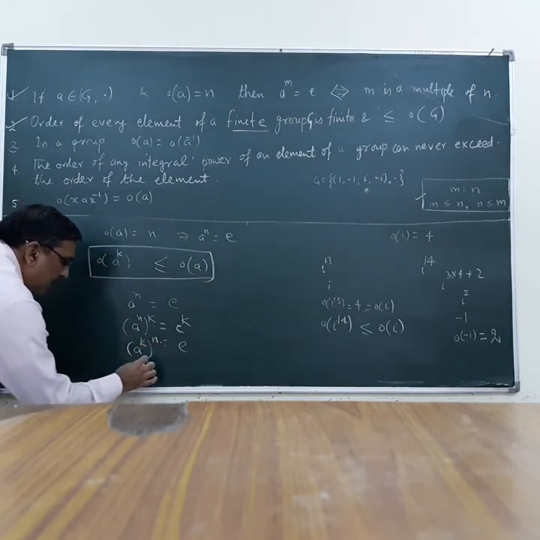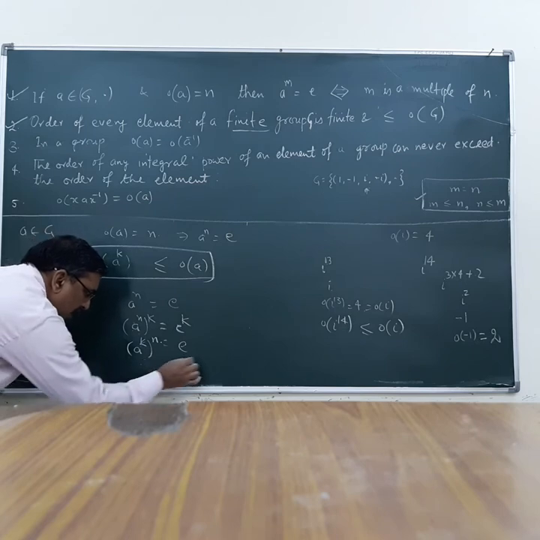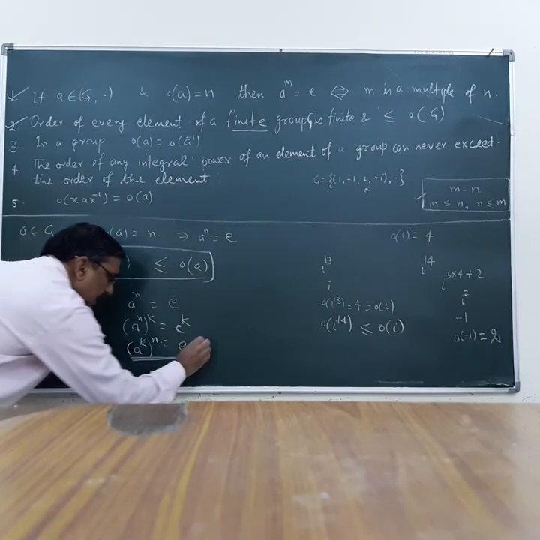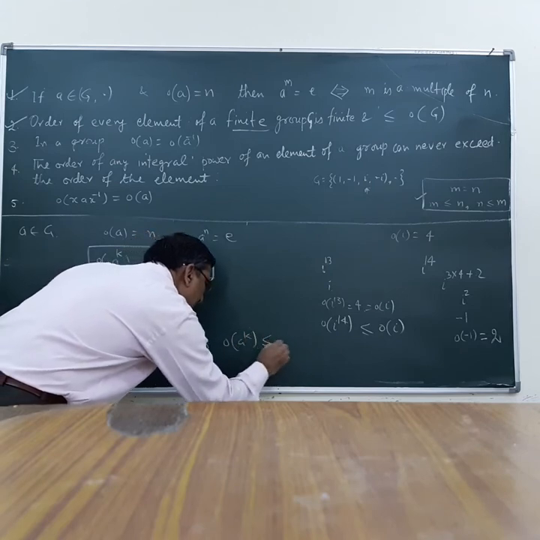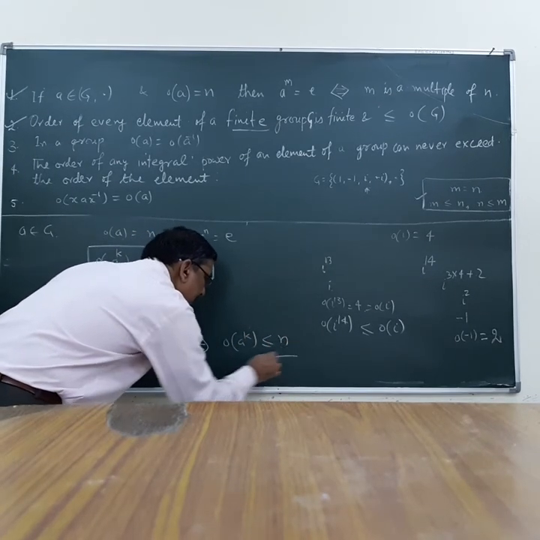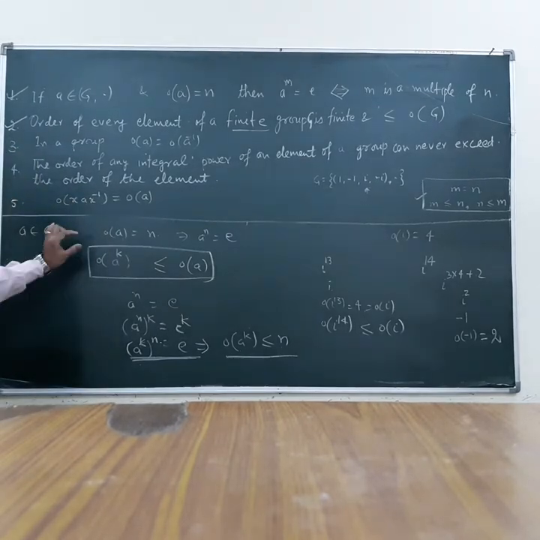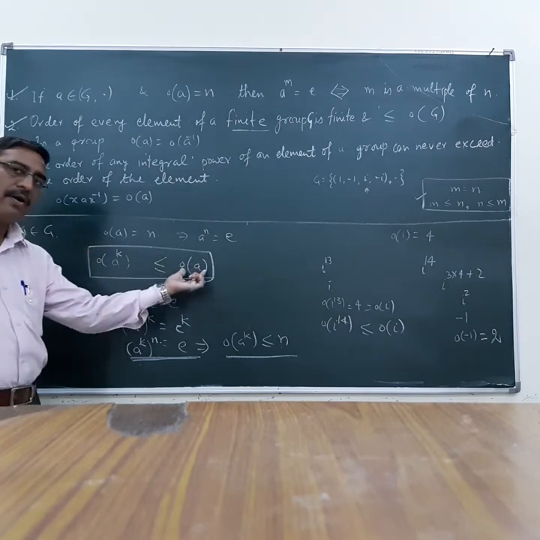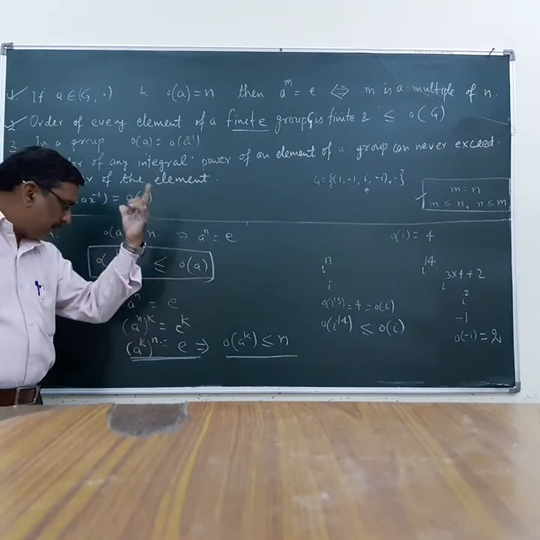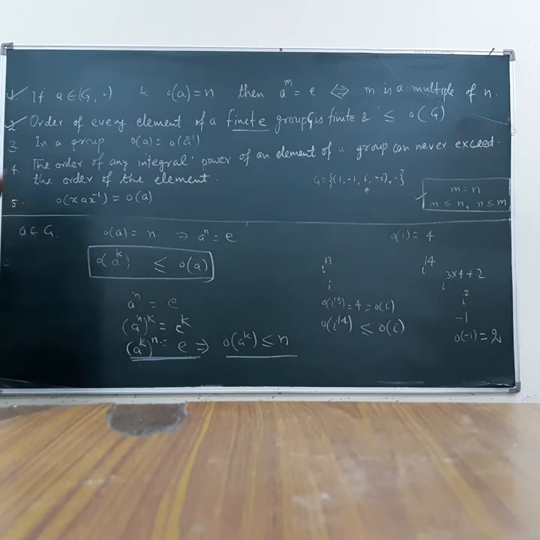From this result, I can write order of A^k is less than or equal to n. So the order of an integral power is less than or equal to the order of the element. This we have proved.